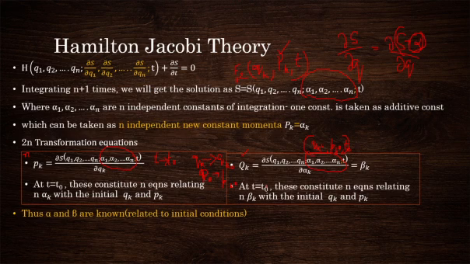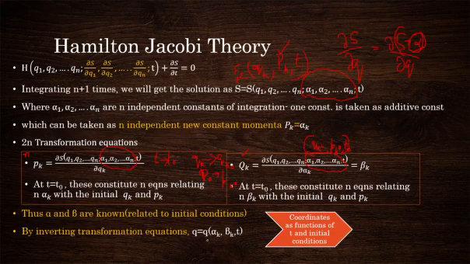Once alpha and beta are known, which are actually related to the initial values of q and p, by just inverting this equation, inverting means rearranging, so that we can write q equals a function of alpha, beta and time t. And what is pk? pk is actually, you can write it as a function of alpha, beta and t.